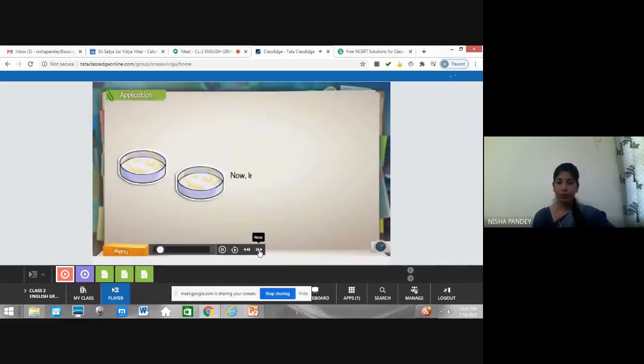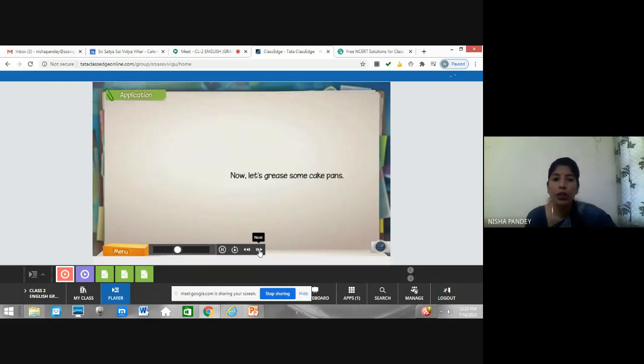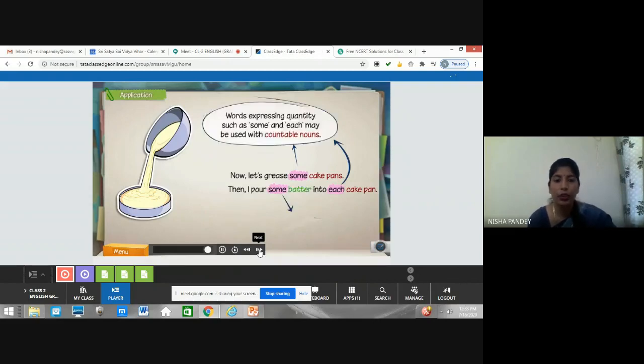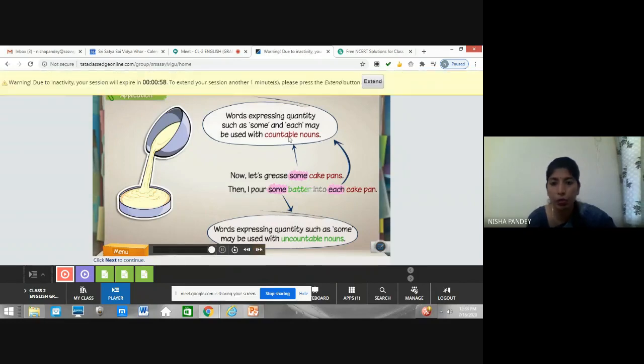Now, let's grease some cake pans. So the mixture is ready here. Then, I pour some batter into each cake pan. So here cake pan, this is a pan, right? You can count that. So some is used here for expressing countable nouns, and each may be used. So some and each may be used for countable nouns.